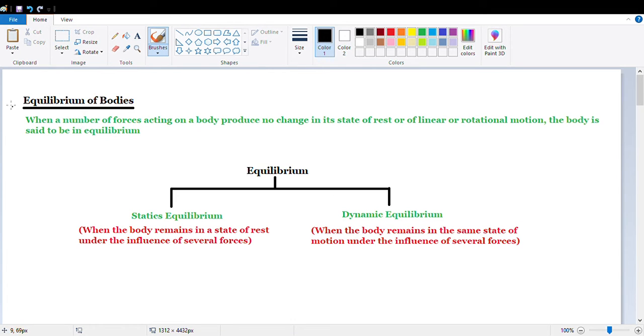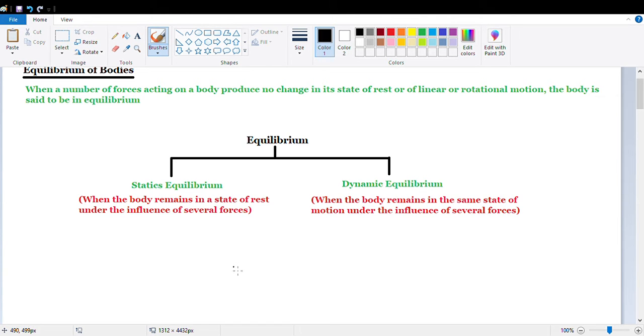I have taken today the topic equilibrium of bodies. This topic is important to understand my next topic, that is principle of moments. So without wasting time, let's start. What is basically equilibrium of bodies? Let's take an example, then it will be more clear what is equilibrium of bodies.